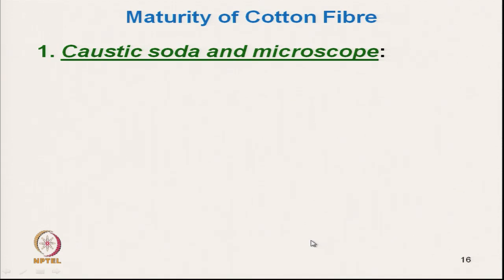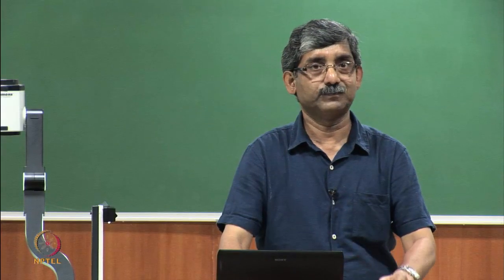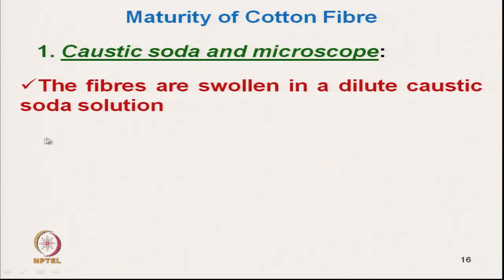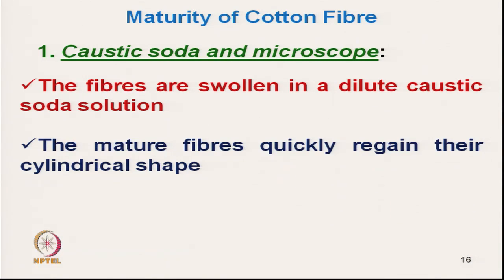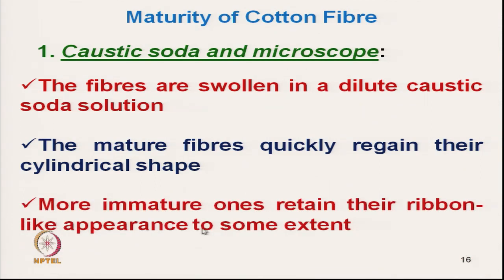First, let us discuss the caustic soda method and microscope. For the caustic soda method we need a microscope. Fibers are swollen in dilute caustic soda solution. Mature fibers will quickly absorb the soda solution and become cylindrical in shape, while immature ones retain their ribbon like shape.